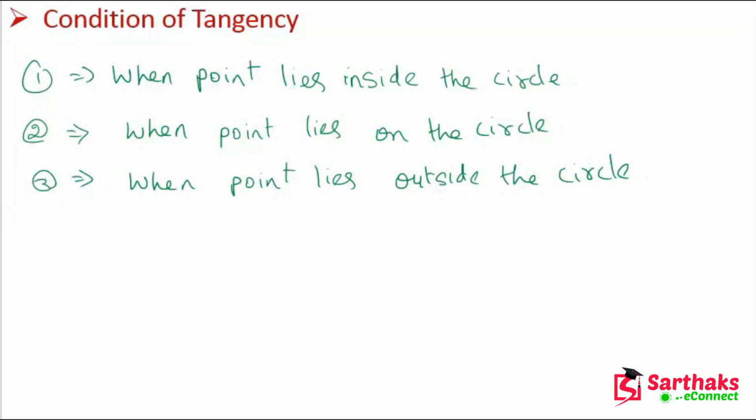Okay, my dear friends, so these are the conditions of the tangency. So now, my dear friends, let's see step by step all these conditions of the tangents.